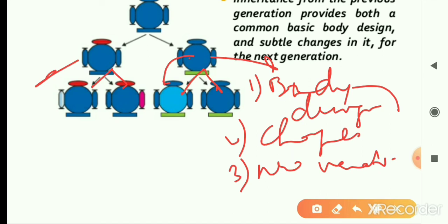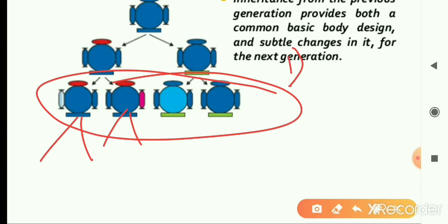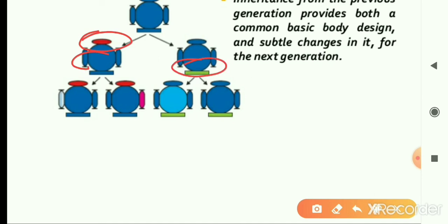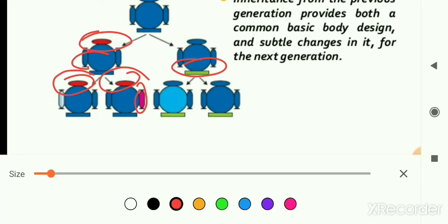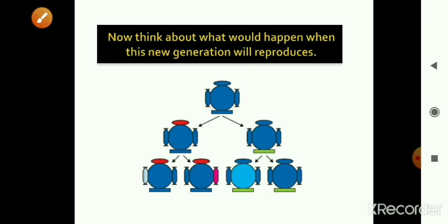Again, during copying there will be errors occurring, or if it is sexual reproduction, then there are other reasons also, as I've discussed. So new variations will be produced, and that is also going to be passed. Now when these individuals of the next generation multiply, they are again going to pass the body design, the variations that they had acquired from the first generation, then the variations that they had acquired from their parents, and then some more added variations. So this shows that the variations accumulate. The variations accumulate and are passed to more and more individuals in the course of reproduction.